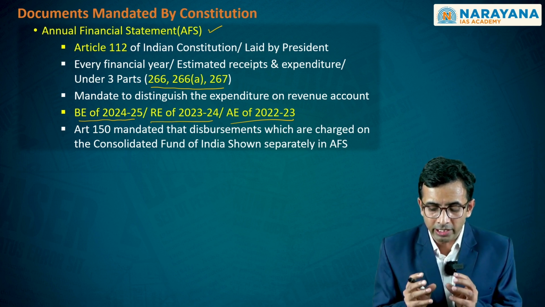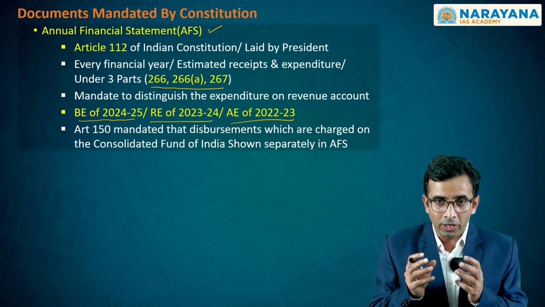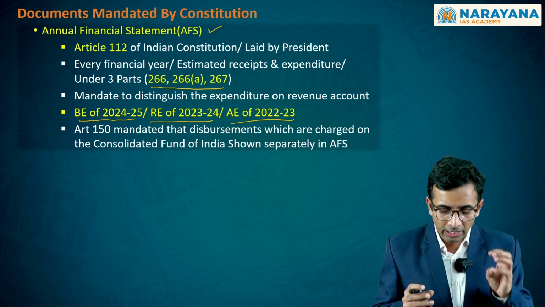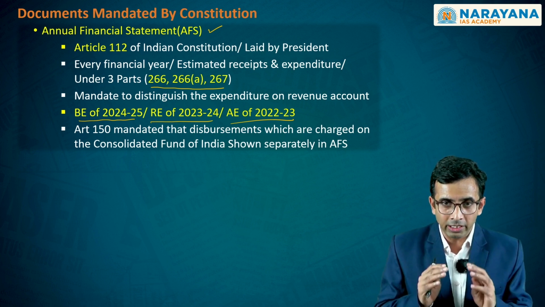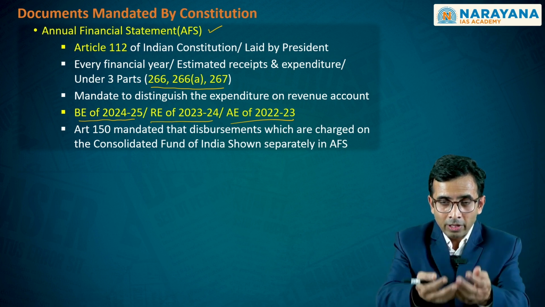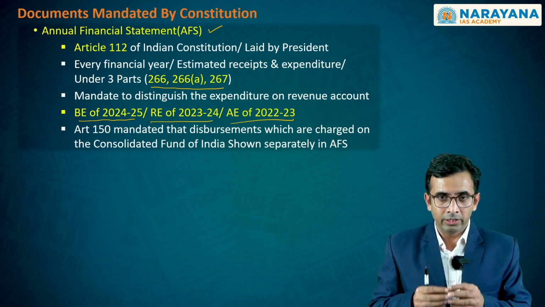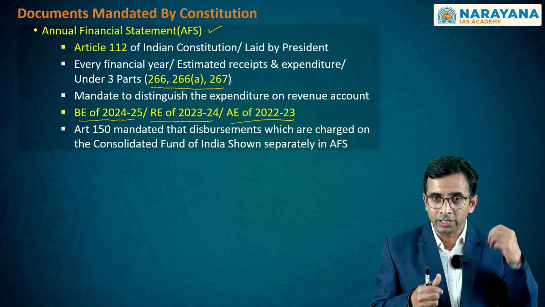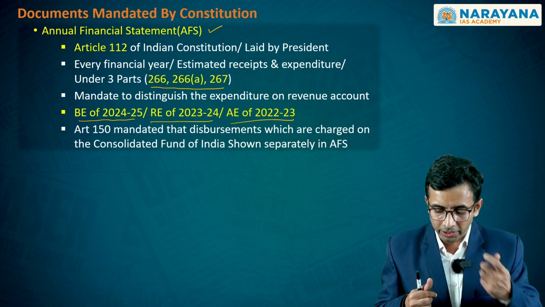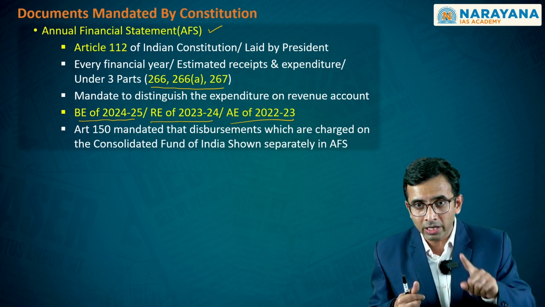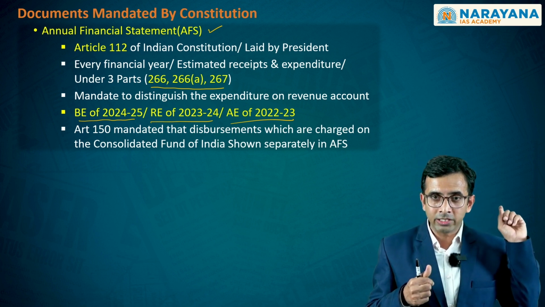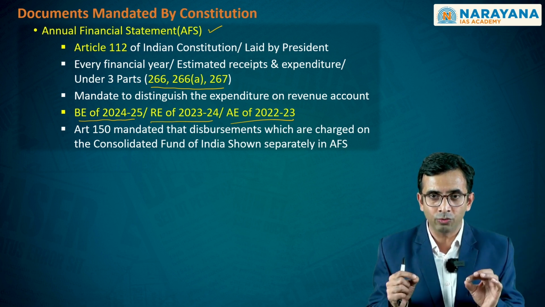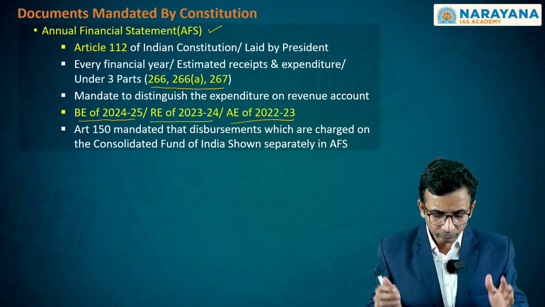As you clearly see here, the budgetary document will have three important separate sets of data. One is related to the budget estimate of the upcoming financial year, the revised estimate of the previous financial year, which is nearing its completion, and the actual estimates of the financial year which was completed 2 years back, that is 2022-2023.